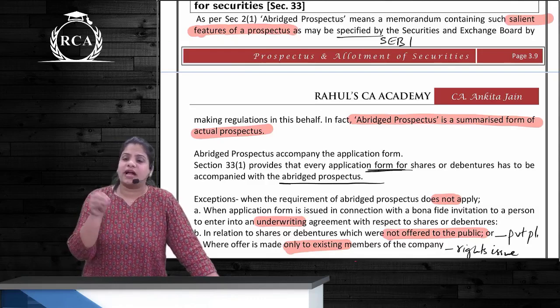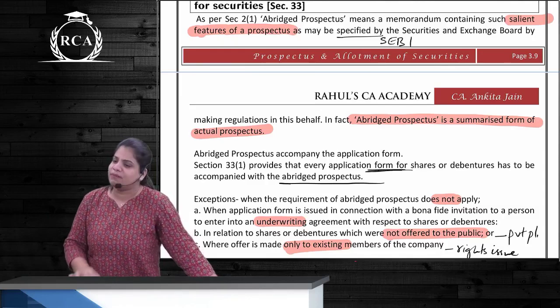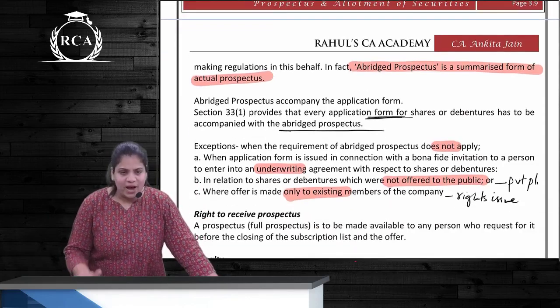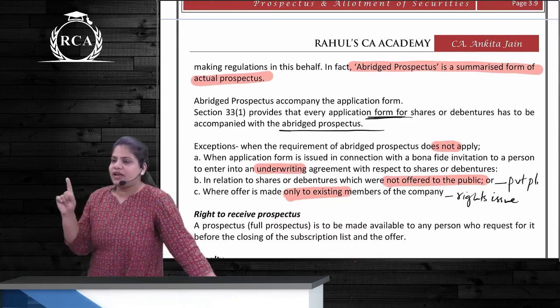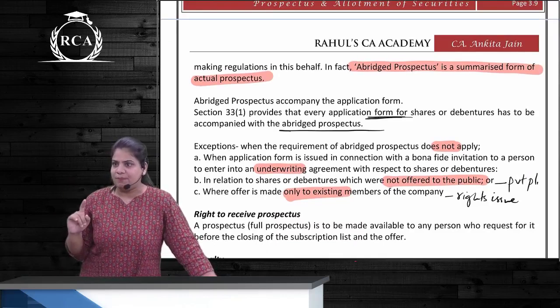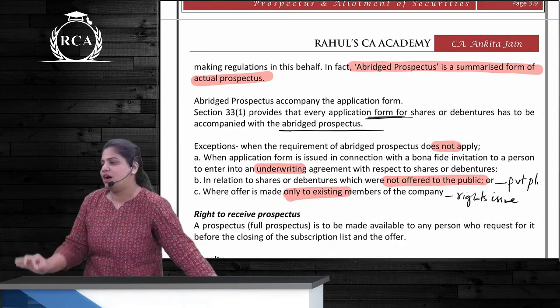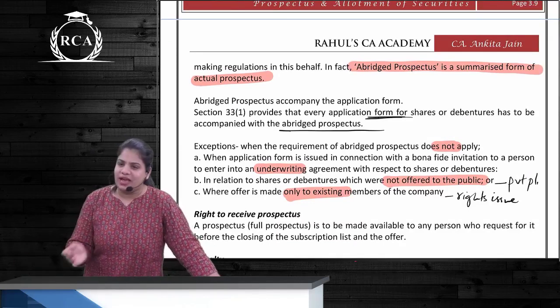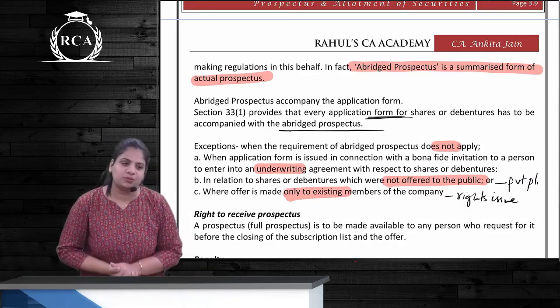Can the company decide which points should be there? No, it will be as specified by SEBI. Why are we reading this section? Because this section is telling us that company cannot issue any application form which is without the abridged prospectus. So every application form should be accompanied by abridged prospectus.